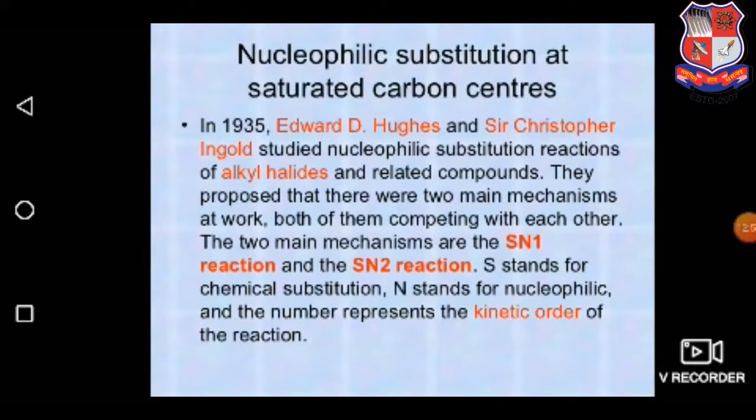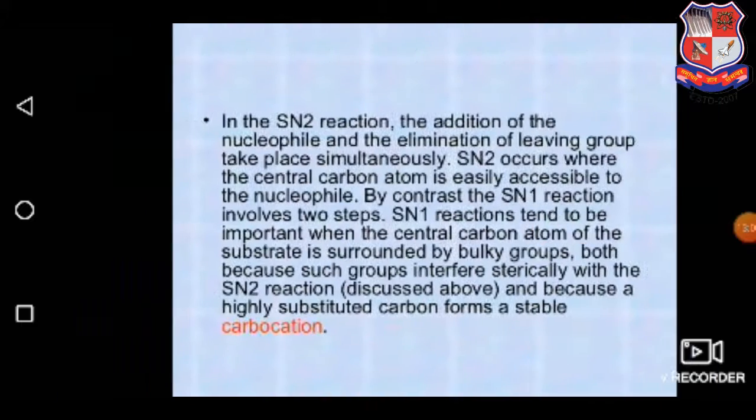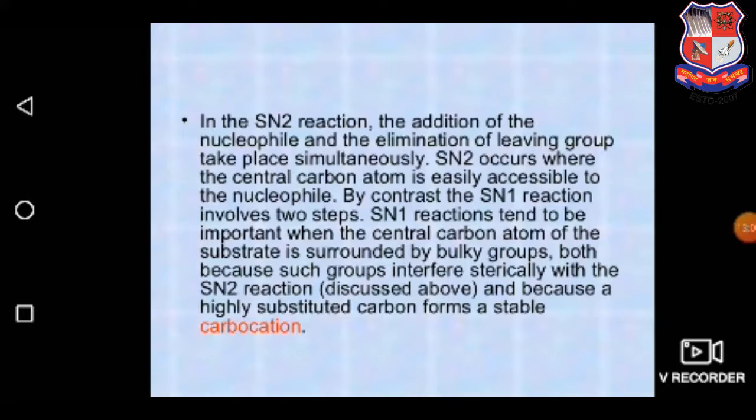Nucleophilic substitution at saturated carbon centers: these reactions are SN1 type and SN2 type. S stands for substitution and N stands for nucleophilic attack. In SN2 reactions, the addition of the nucleophile and elimination of the leaving group take place simultaneously. SN2 occurs where the central carbon atom is easily accessible to the nucleophile.